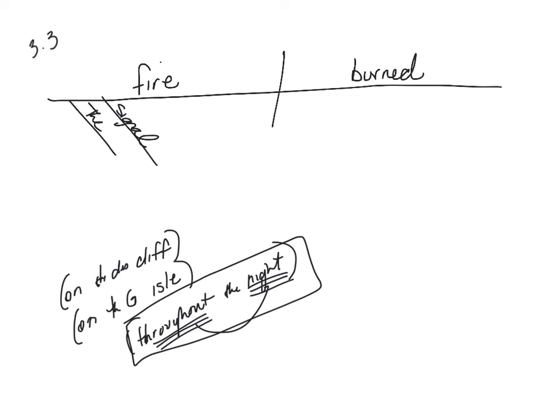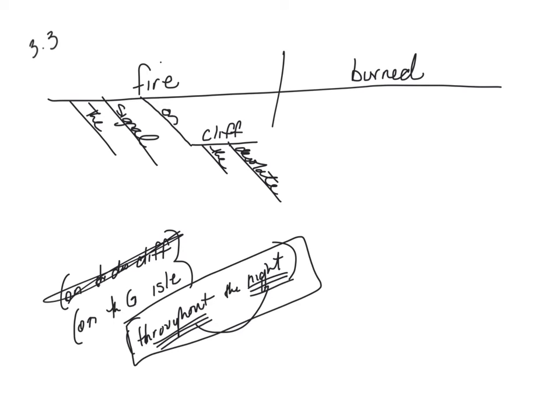Fire. On the desolate cliff. Does that describe the fire or how it burned? Well, it describes the fire. And it comes right after fire, which tells you it's more likely to describe fire than burned. Fire. On, preposition, noun, cliff. And now we've got the descriptive words. The, desolate, cliff.